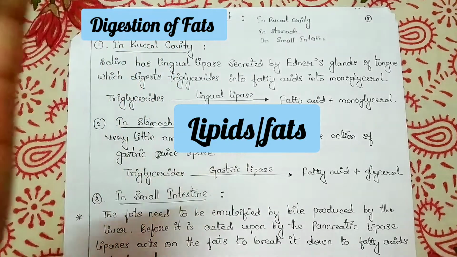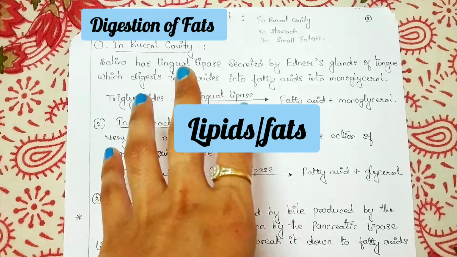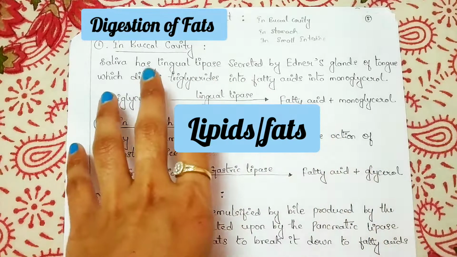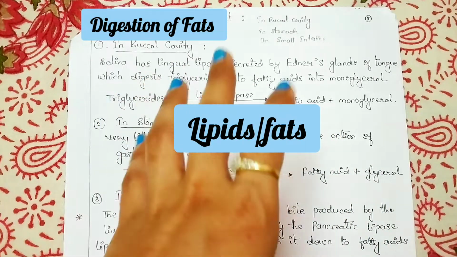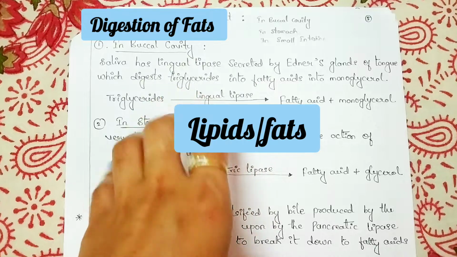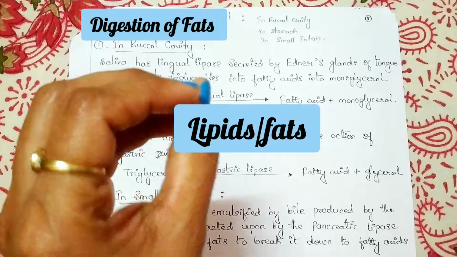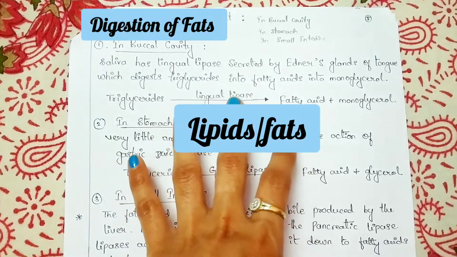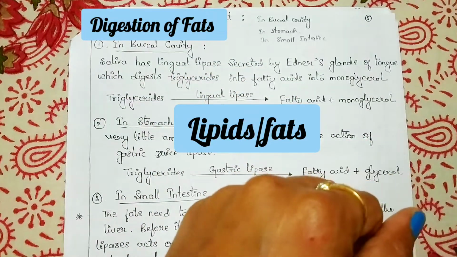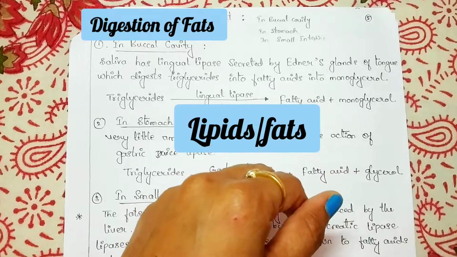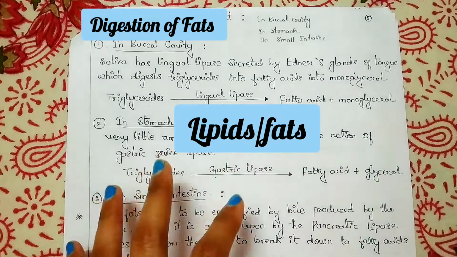We know that these lipids are present in cell membrane, and they are also found as storage molecules. They are a source of high energy value, therefore they are a very important constituent of the diet. These are components of food.